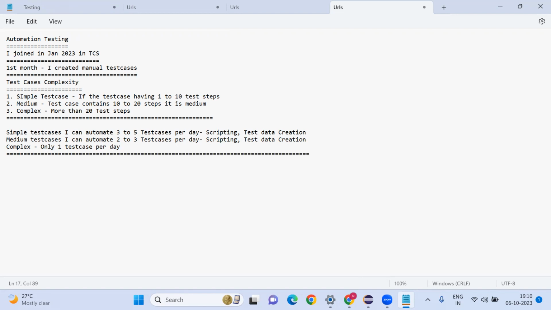As of now, we created simple test cases. Some test cases will contain more than 20 steps, 30 steps as well.